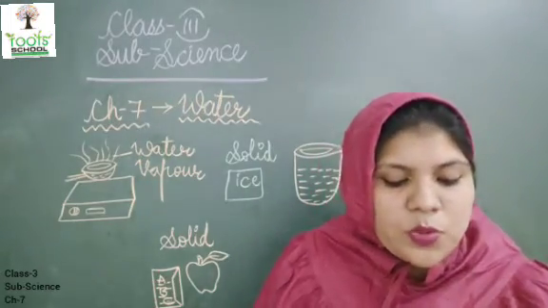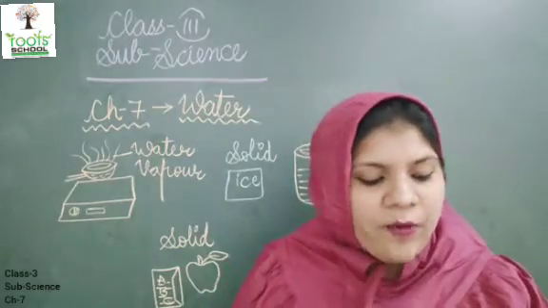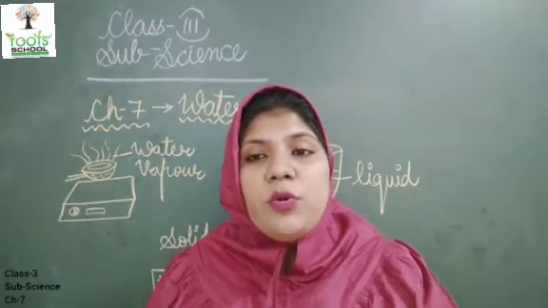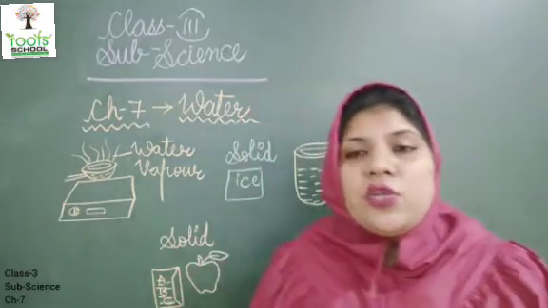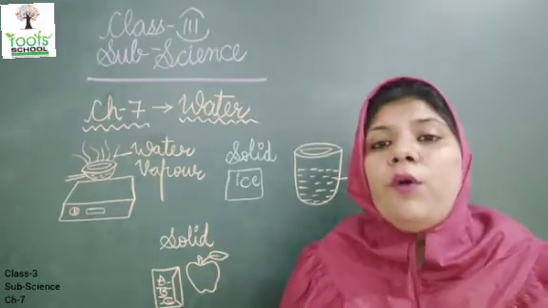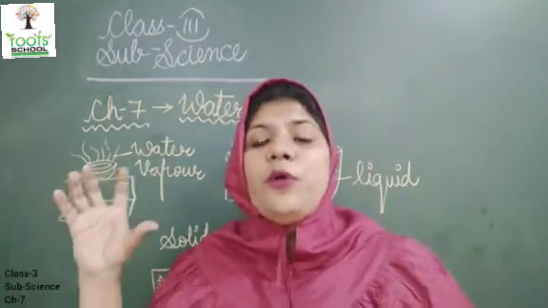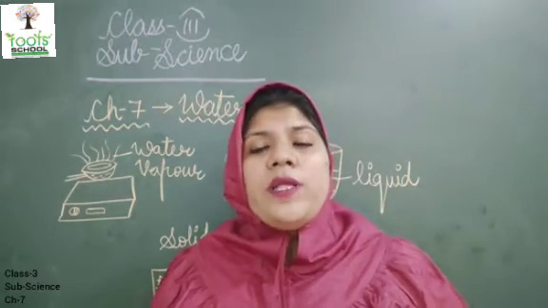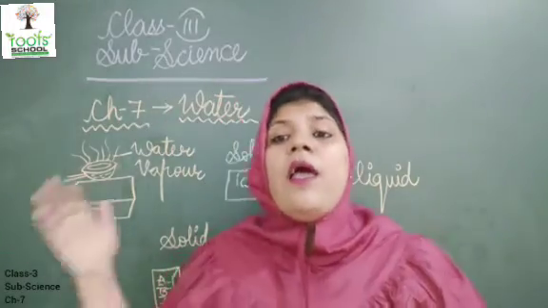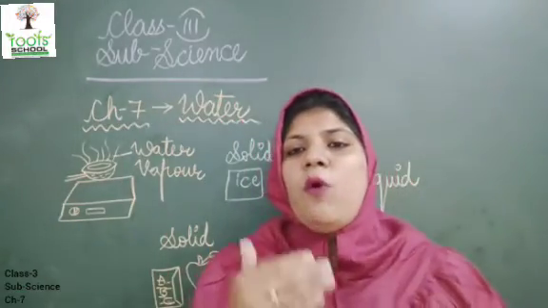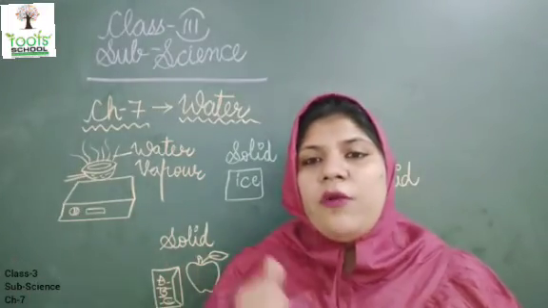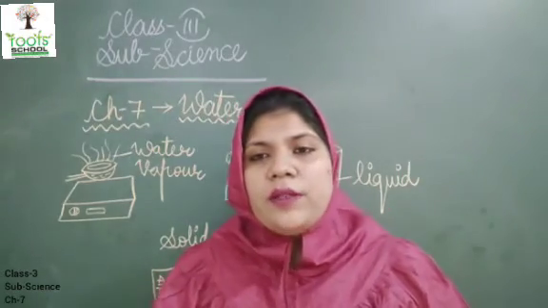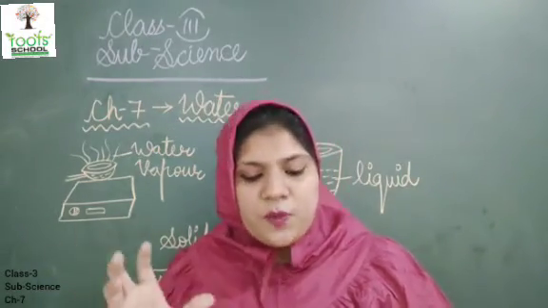Water is also used for agriculture and transportation. Water is very necessary for agriculture. Kids, do you know what is agriculture? Agriculture means kheti. The farmers who grow the crops, they need water for that. That is called agriculture. And what is transportation? Transportation means a way by which you can go from one place to another. By ship, by boat, by yacht, we can go from one place to another. So this is all water transportation.